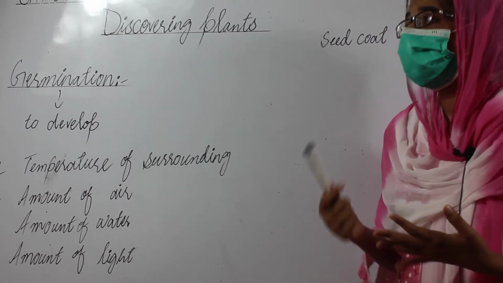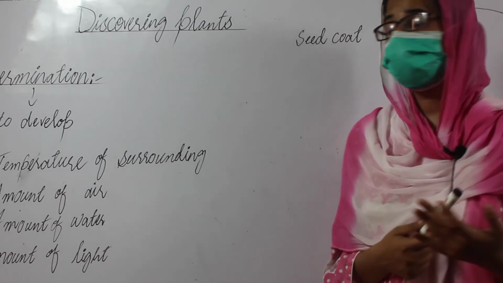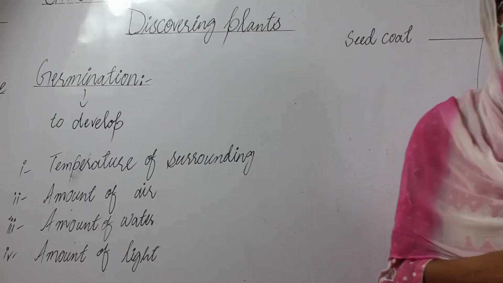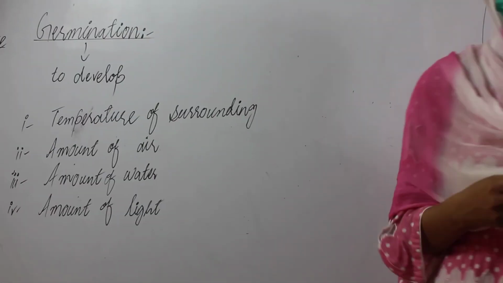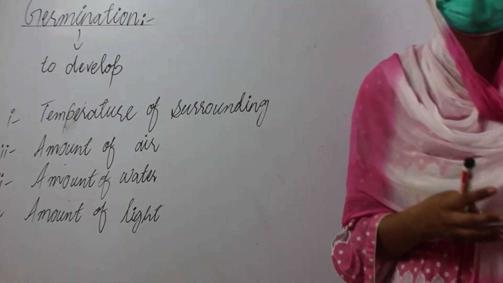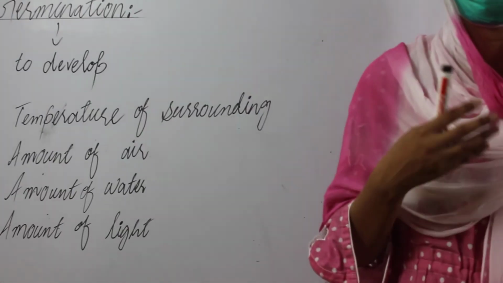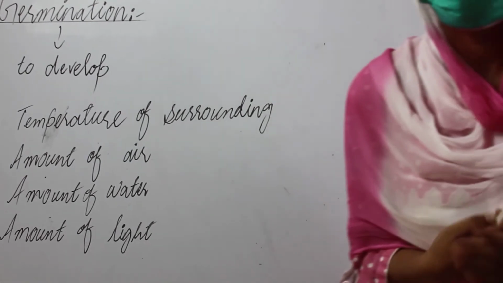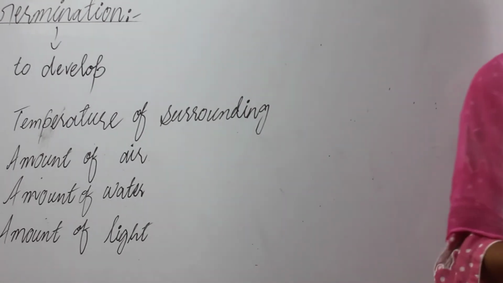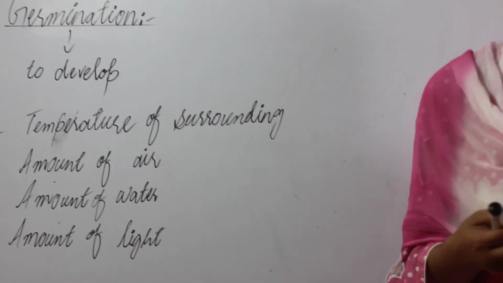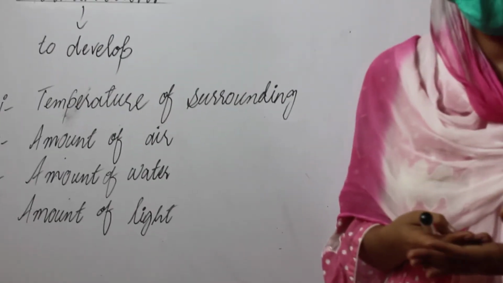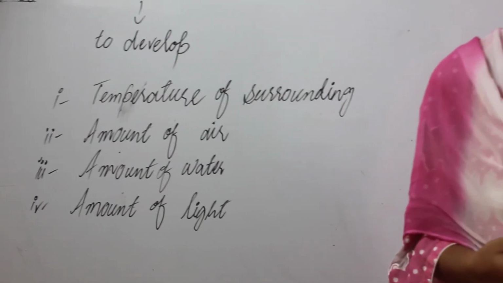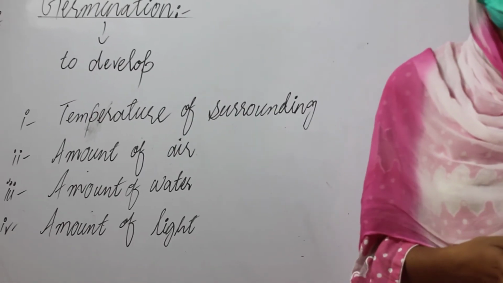What is the role of these conditions? The first condition is temperature of surrounding. The temperature range is necessary for germination. Some seeds grow in low temperature and other seeds germinate at warm temperature.